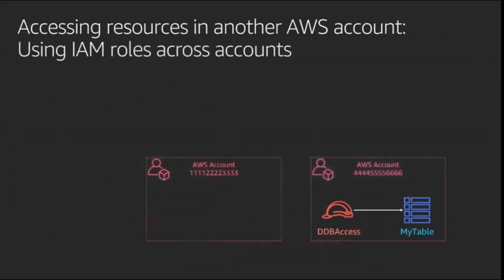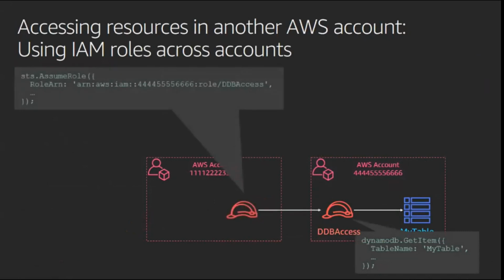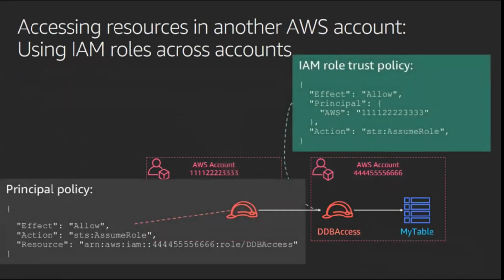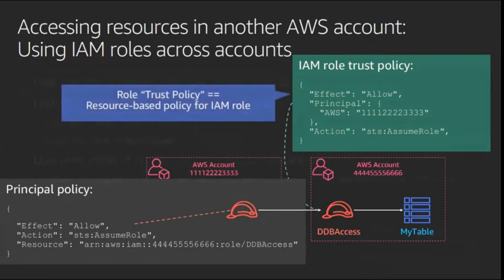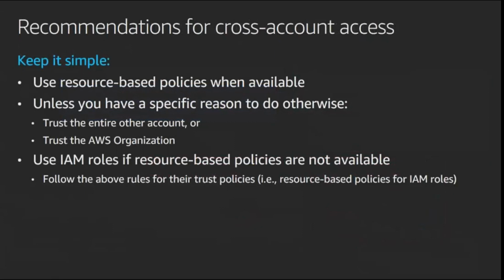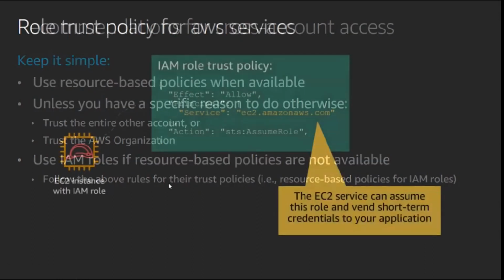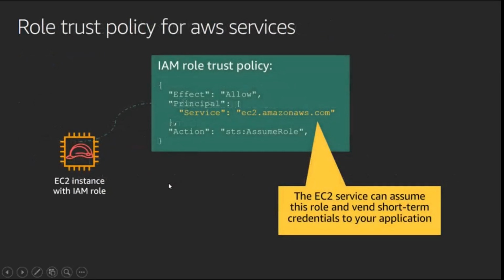You can have cross-account IAM roles, again, setting up trust, and then one role can assume a role in another account and do the operations. Again, if you go SSO, you don't have to do this, right? What are the best practices? Resource-based policies when applicable. So standard IAM is one, but there are service-specific policies also. So you should look at the services that you're using and if there are additional knobs there. Unless you have a specific reason, trust the entire organization. That's usually the mandate, but you may have your own custom needs here. Trusting, obviously, AWS services, right? You specify that way it can assume the role.